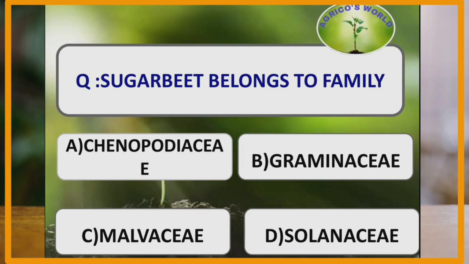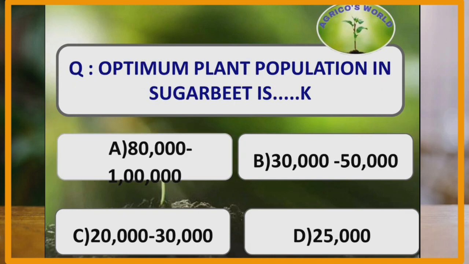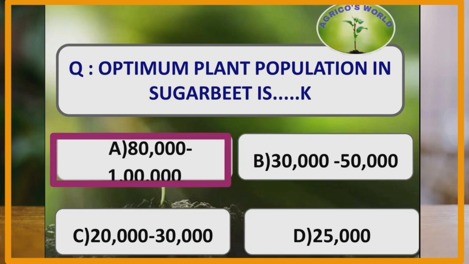Sugar beet belongs to which family? Sugar beet belongs to the family Chenopodiaceae. Along with sugar beet, spinach also belongs to the family Chenopodiaceae. What is the optimum plant population in sugar beet? The optimum plant population in sugar beet is 80,000 to 1 lakh plants per hectare.